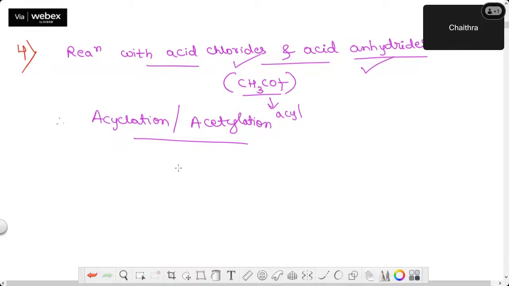In fact, this reaction acts as a differentiating test between primary, secondary, and tertiary amines when I take aliphatic amines. Why? Because you will be getting different varieties of product in the first 2 cases, and in the last case, whatever I told, tertiary amine, what will happen? You are going to experience in this. Fine.